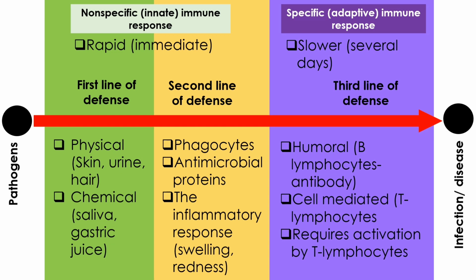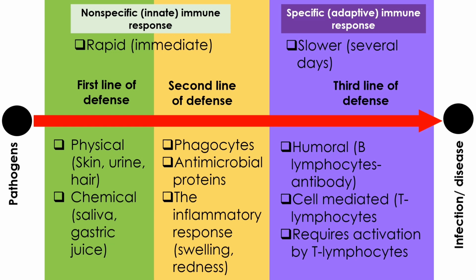If the foreign molecules or the pathogens are able to breach the first line of defense, they will come into contact with the second line of defense of the immune system, which consists of phagocytes, antimicrobial proteins, as well as the inflammatory responses such as swelling and redness. Essentially, the innate immune response provided by the first and second lines of defense functions to create barriers to keep foreign molecules out of our body or to limit their ability to spread throughout our body. This type of immune response is always general or non-specific.